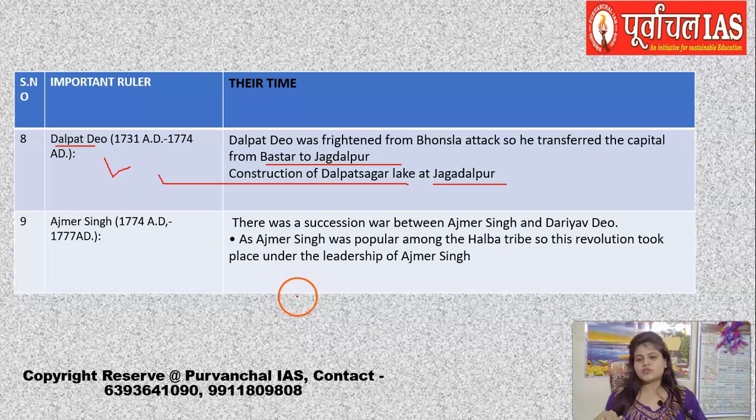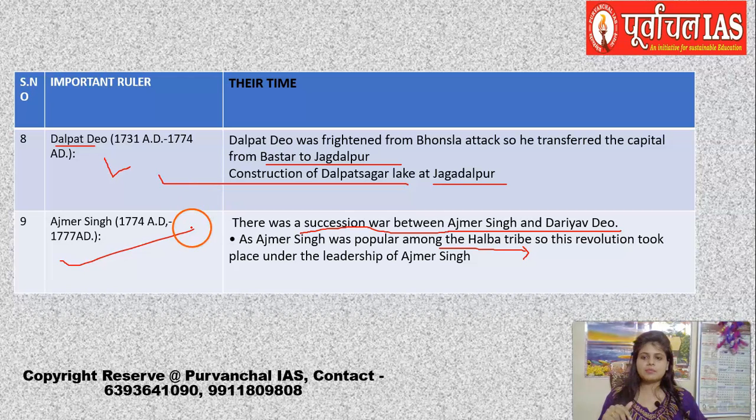And then came this Ajmer Singh. Now Ajmer Singh is a very important ruler here because why? There was a war of succession between Ajmer Singh and Darya Dev. What happened is Ajmer Singh was very famous among the Halba tribe who were in that region. When I come towards tribal and peasant movements of Chhattisgarh, we will see that there was a very famous tribal revolt known as the Halba revolt, which was done by this Halba tribe. So it occurred during this time period only.